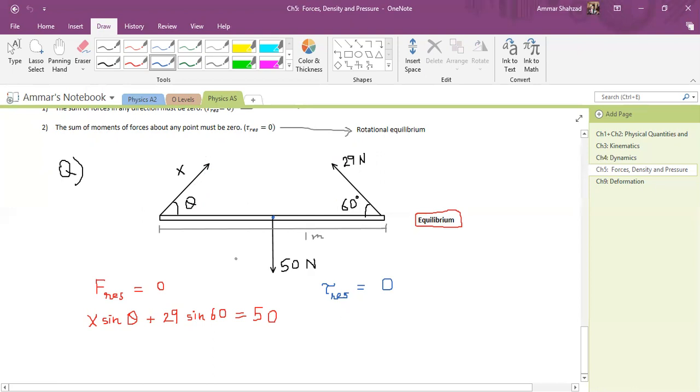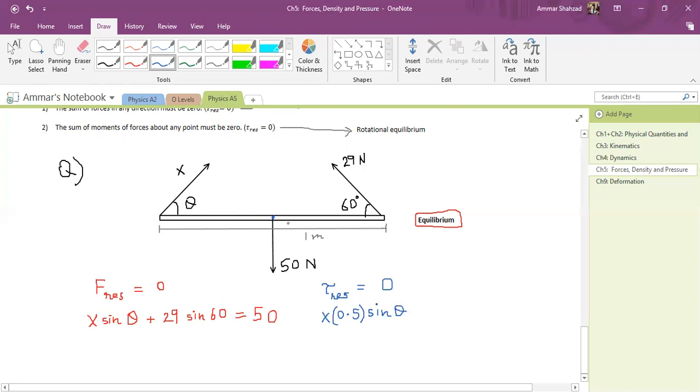The clockwise moment will be x times the distance between the pivot and this force, that is 0.5 meters, multiplied by sine of the angle between them, so x sine theta.